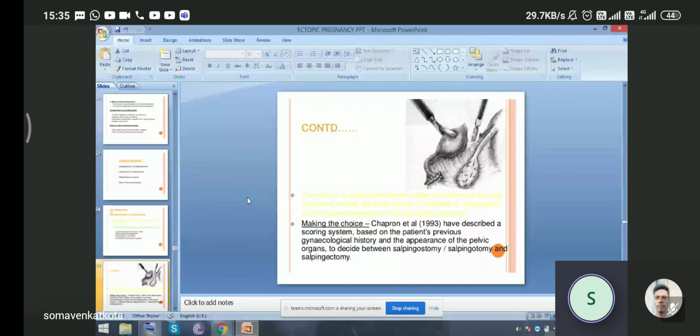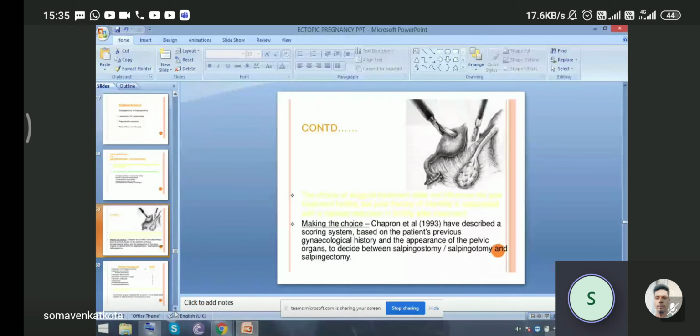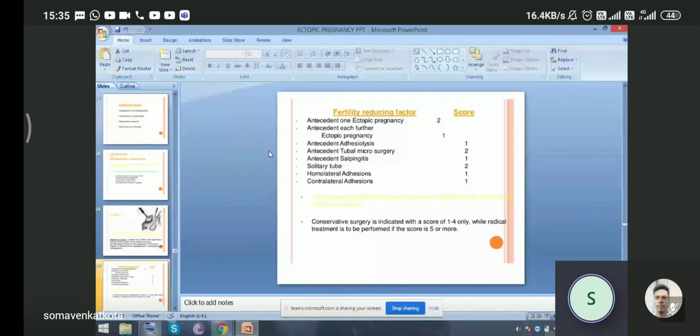So this score is based on fertility reducing factors. There are about 8 points here. It is used to decide the risk of recurrent ectopic pregnancy. Conservative surgery is indicated with a score of 1 to 4 only, while radical treatment is to be performed if the score is 5 or more.